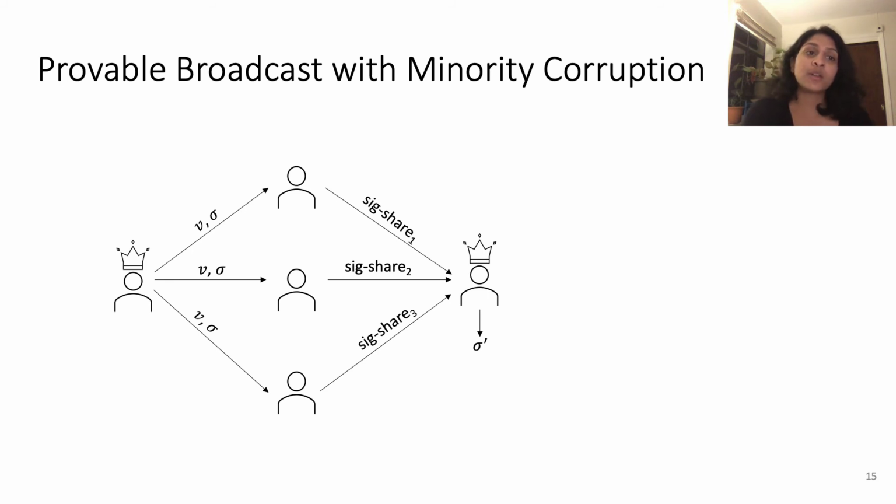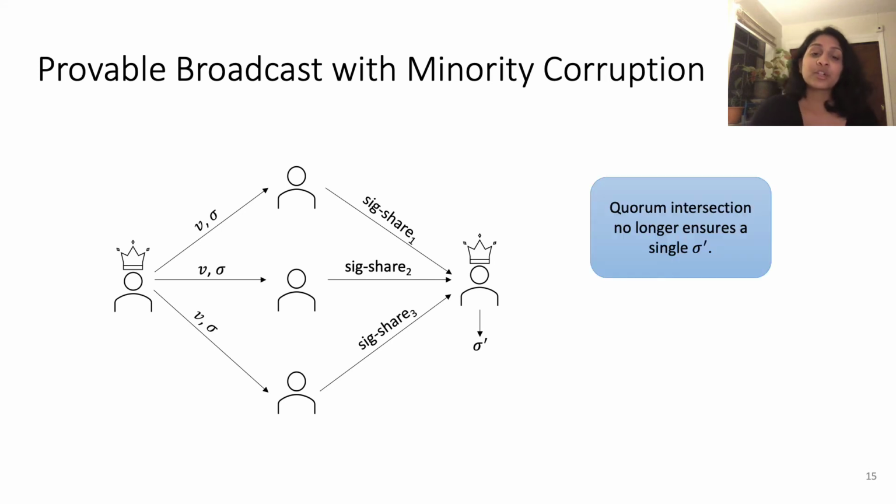In our work, we want to have provable broadcast with minority corruption. But observe that we can no longer use the same quorum intersection argument to ensure that the leader gets a sigma prime for only one value V. However, we can use the same approach that they used in A2M with PBFT, where each party sends an attestation along with their signature share, and the leader collects this list of attestations from a majority of the network and uses it as a proof to show that only one value could get this proof.